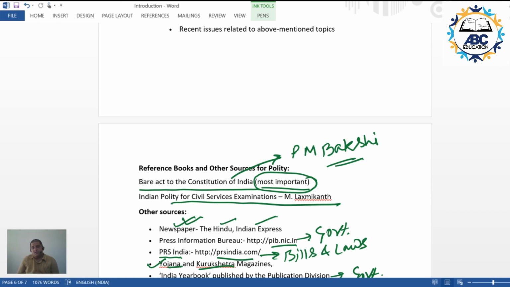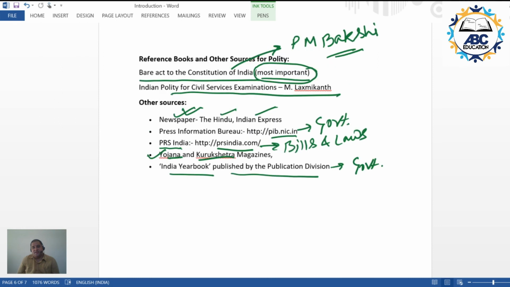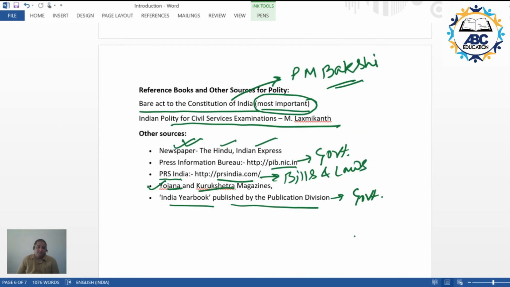Do not try to make a library in your study room with books related to Indian polity. Be limited with respect to the sources. Do not try to pile up books.